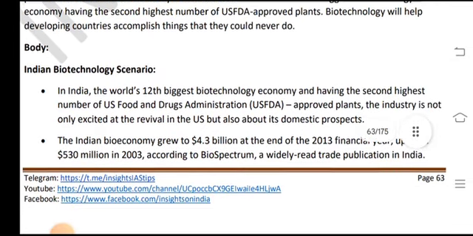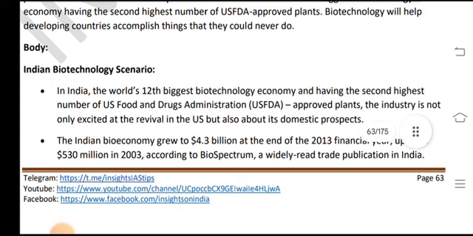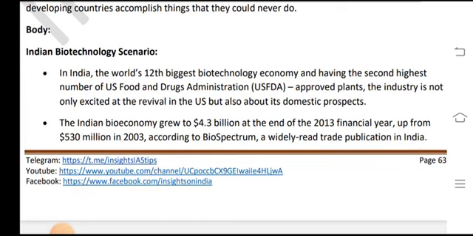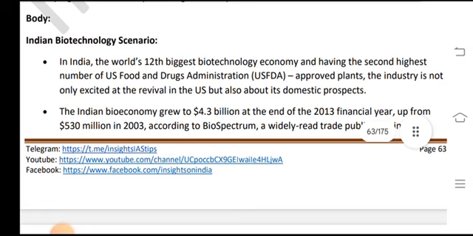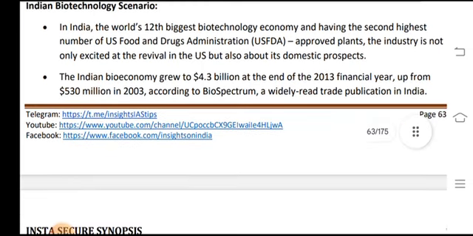Body: Indian biotechnology scenario. India is the world's 12th biggest biotechnology economy and has the second highest number of US Food and Drug Administration approved plants. The industry is not only exciting and aiding the revival in the US but also has domestic promise.